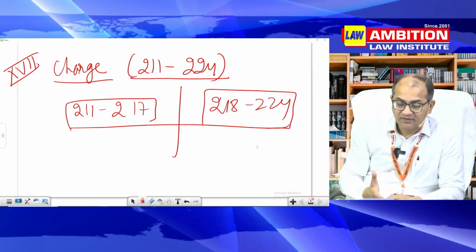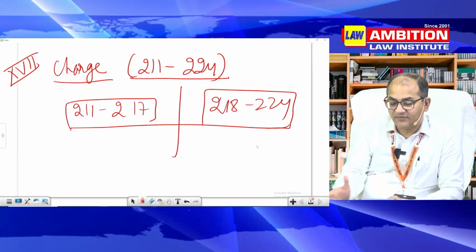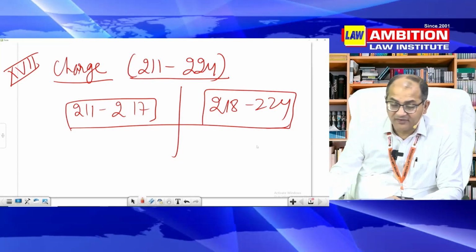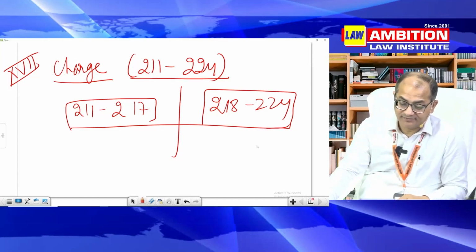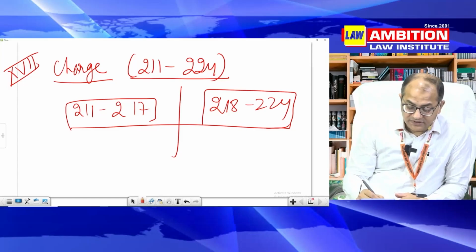And 218, these are joinder of charges. First, it says that there should be a separate charge for a separate offense, but if it serves the purpose of justice, then there can be addition of charges also. So you will read about this in chapter 17.